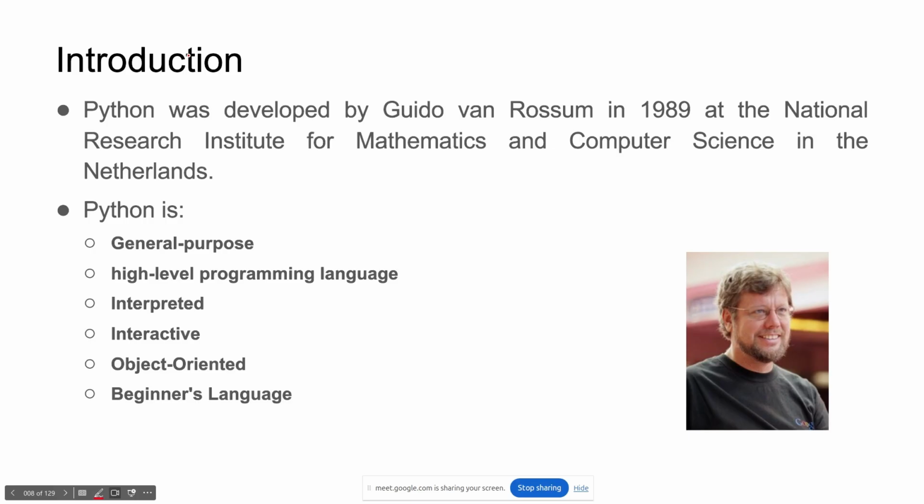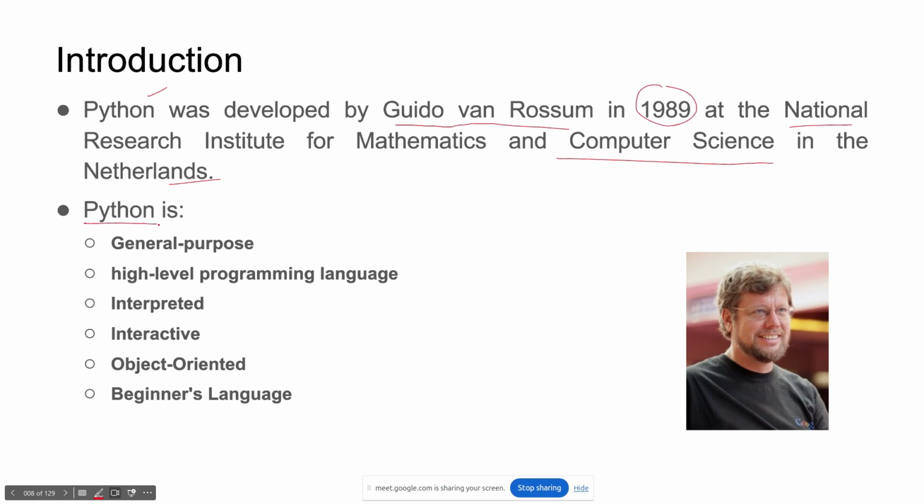Python was developed by Guido van Rossum. He was working at the National Research Institute for Mathematics and Computer Science in the Netherlands. At their research center, he developed this language, Python, in 1989. Around then Java came into the picture, and Java was much more popular. Python was not, but in the last 15 years, Python has been gaining popularity because of data science and data analytics.